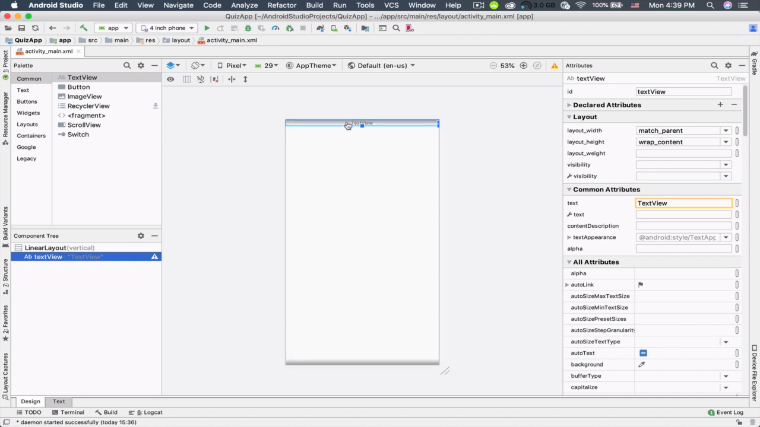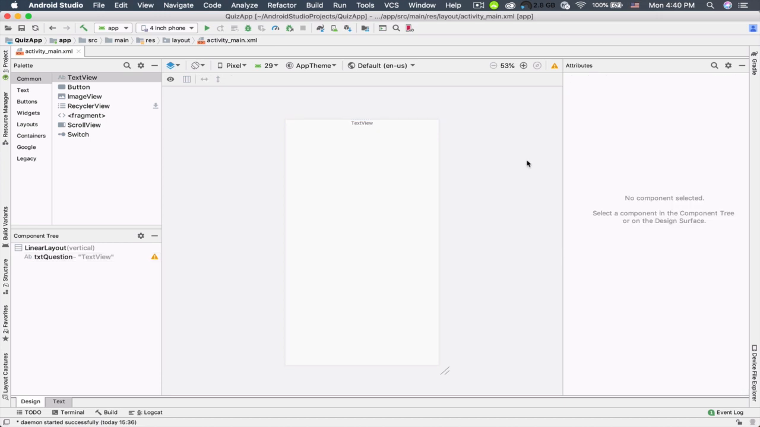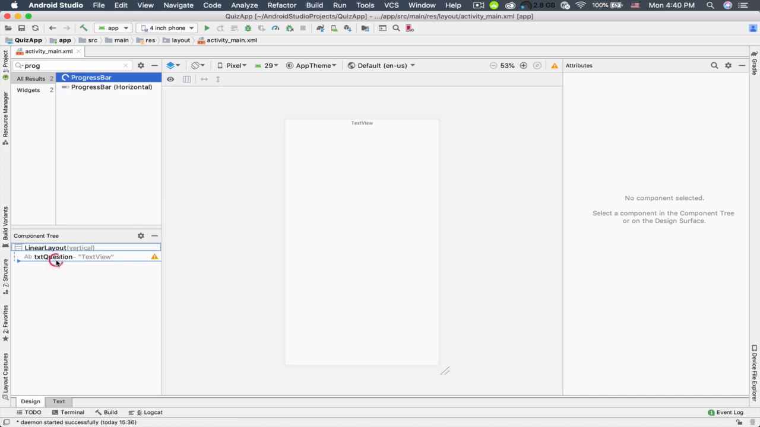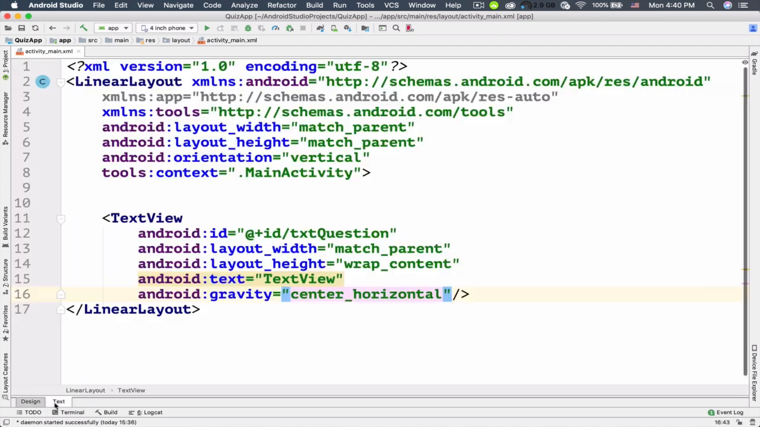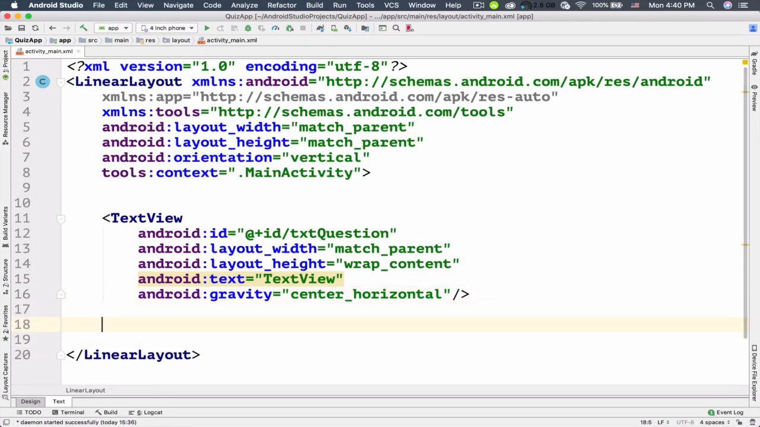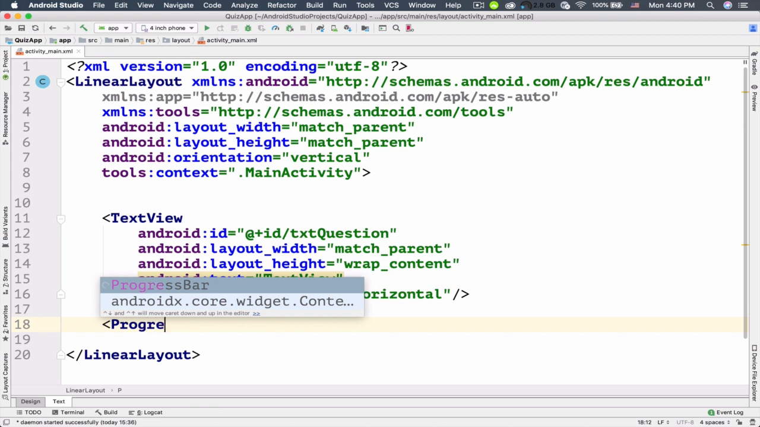So this is going to be our question text view. Let's change the ID of this text view to be txt question, and then press the enter key on your keyboard. Next, we need to have a progress bar that is going to show the progress of the quiz. So inside the palette section, just search for progress, and you can find the progress bar here. Again, you can either add it to this design view or this linear layout. Make sure to put it below this txt question, or you can just switch to the text tab and just below this text view, open a tag and search for progress bar.